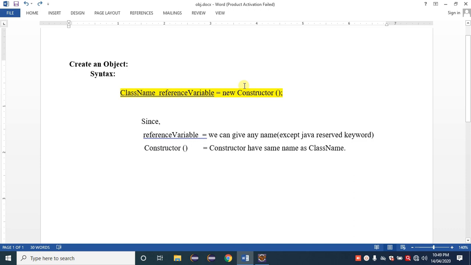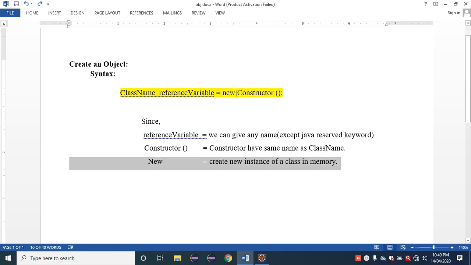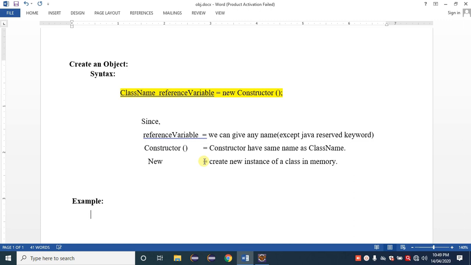Then the new keyword. So why did Java provide the new keyword here? Because the new keyword creates the instance of a class in memory. Okay. Next, we are considering an example of how to create an object.